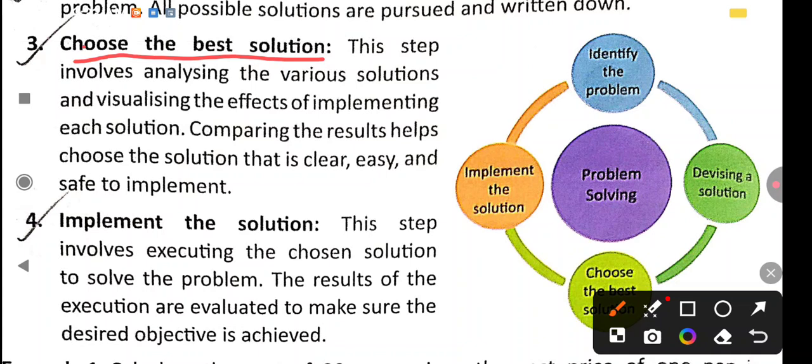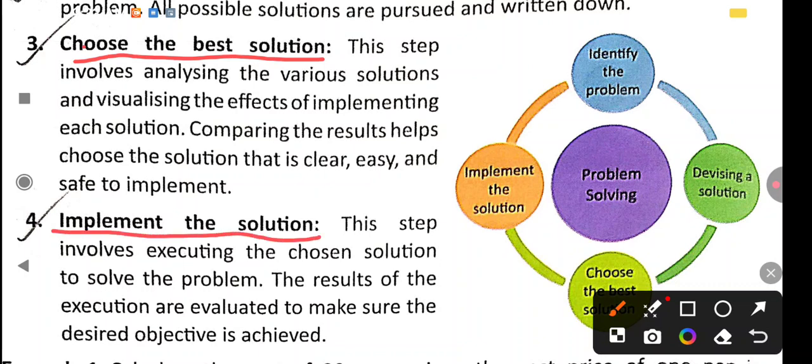So it can be easy to implement the steps. Okay. It must be easy to implement the steps. So we have to choose the best solution. हमें अच्छे से अच्छा solution जो भी step wise series wise steps लेते हैं वो अच्छे से अच्छा best लेना है जो उसको आपको solve करने में step wise follow करने में easy हो, clear हो, जिससे कि आपको कोई problem ना हो. Then come to the next, that is fourth one.